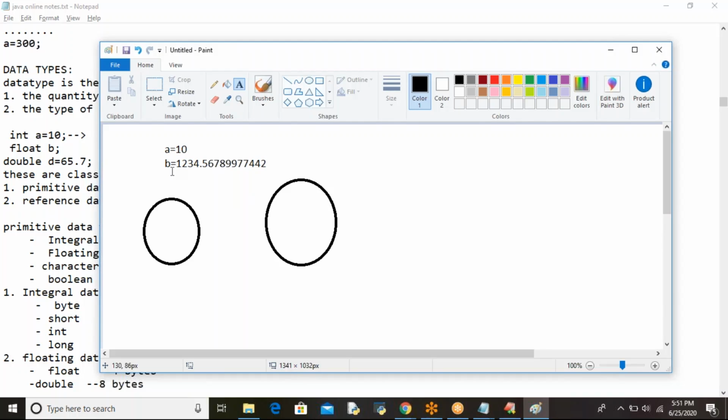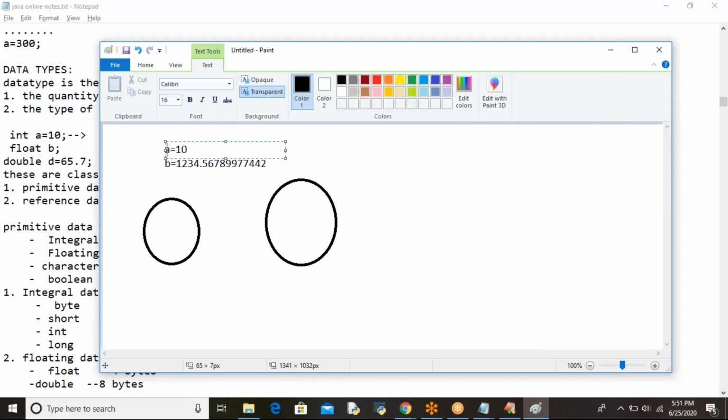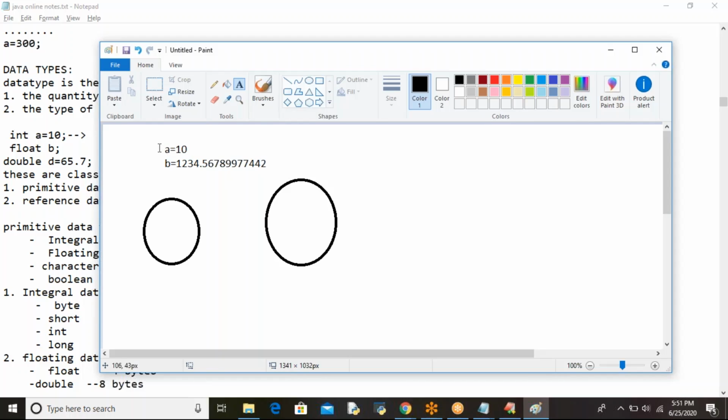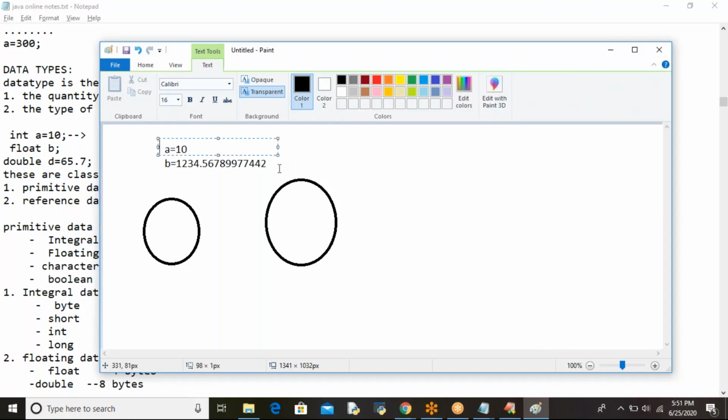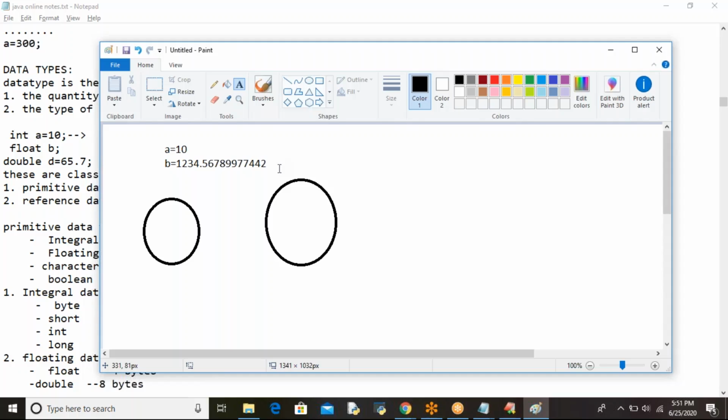Now we are assuming we don't have any data type. If the computer or system considers this a value, then it will allocate a small amount of memory, because a value is 10, a very small value.